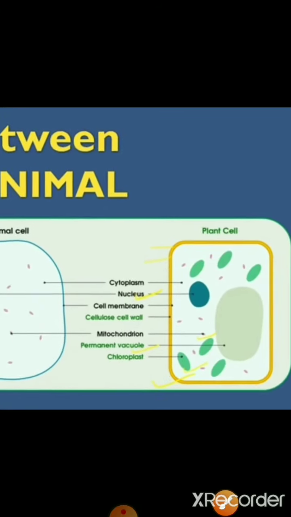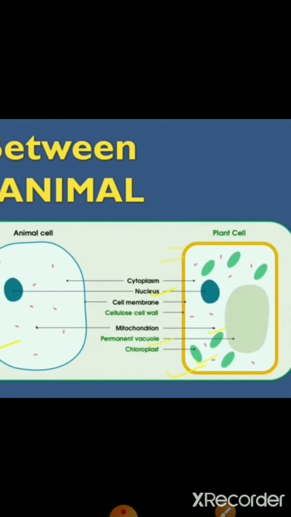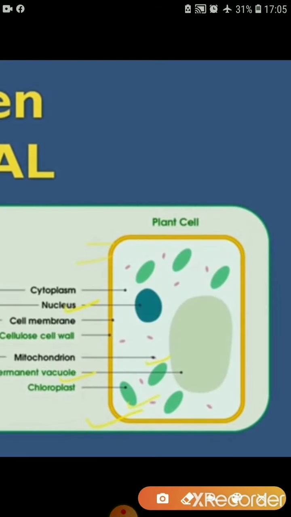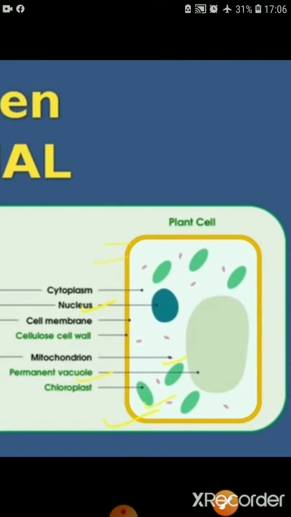Next is the permanent vacuole. We already talked about this, it is the organelle which a plant cell has, right. In plant cell it is big in size. As you are able to see, this is the vacuole. This is the shape of vacuole. It is present only in plant cell, but it is in big size.